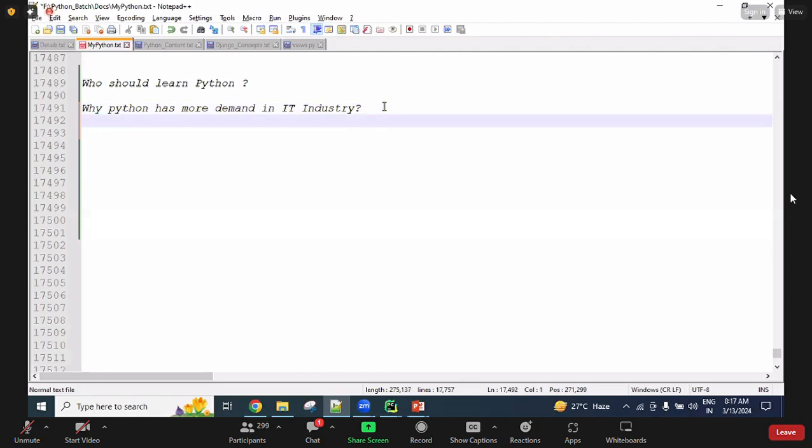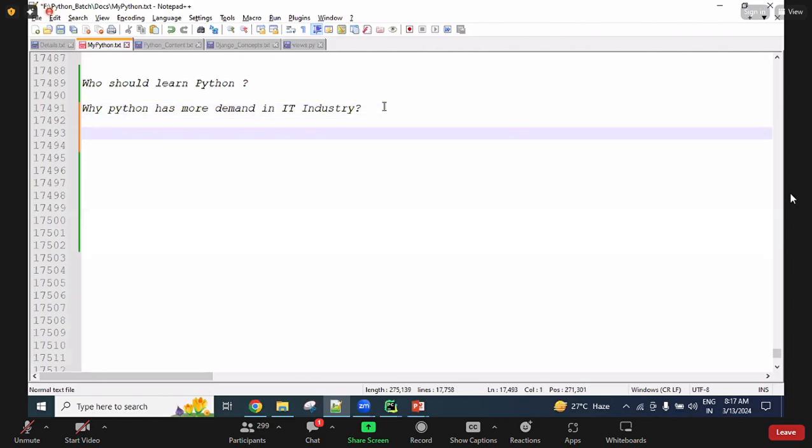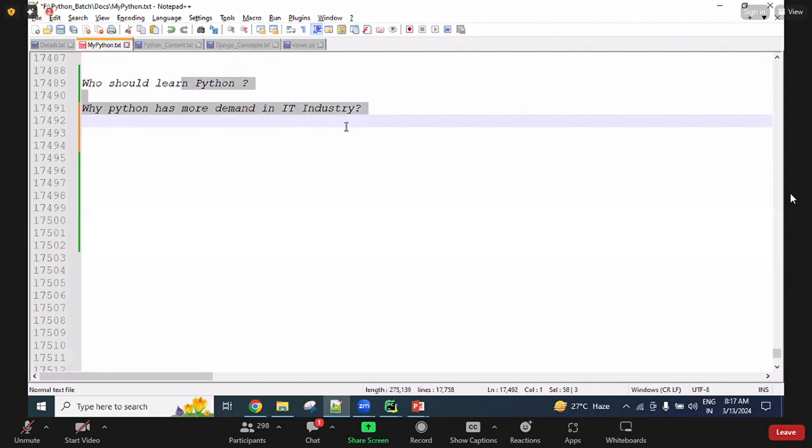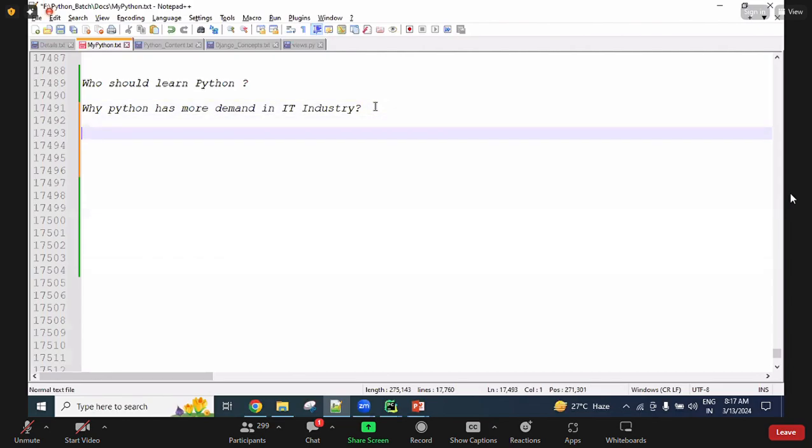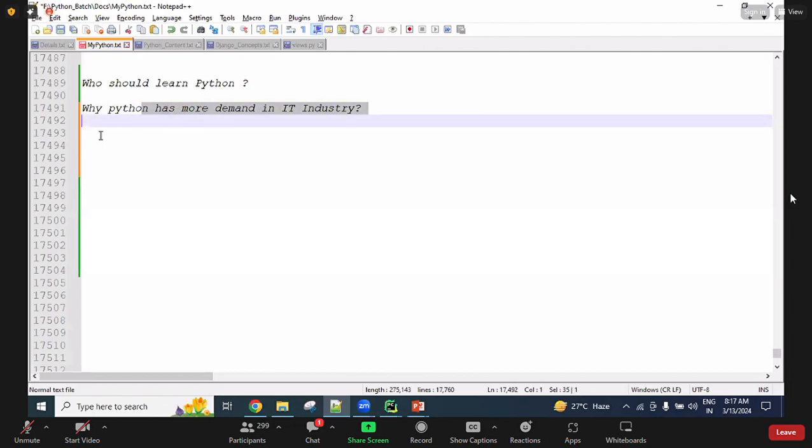For this, we already discussed some points. Today I will upload all the material related to these points on the portal, and the people who registered on the portal will be able to access all this material. So remember that. Slowly you will get a lot of points here.